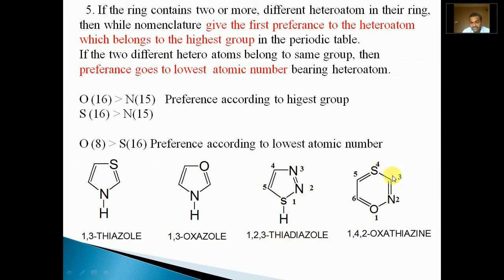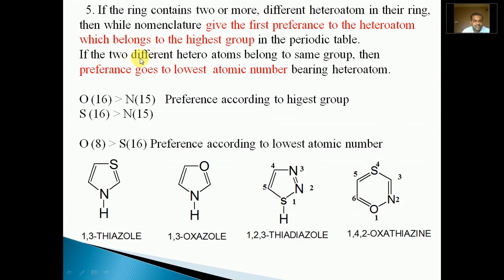Similarly, in this case there are three different heteroatoms present and the ring contains six members. For six members, the suffix is ine. Out of these three, whom should the preference be given to? In the case of sulfur and nitrogen, sulfur is in the highest group, but oxygen and sulfur are in the same group.